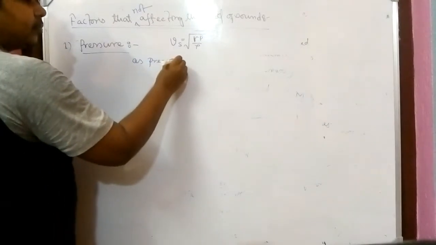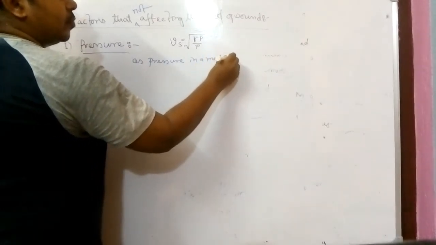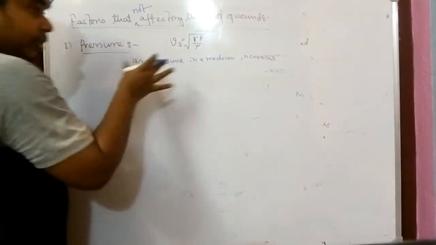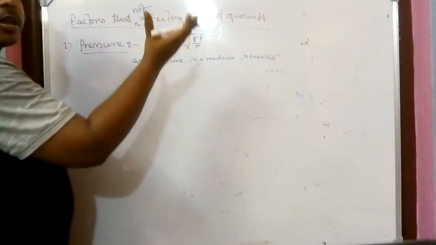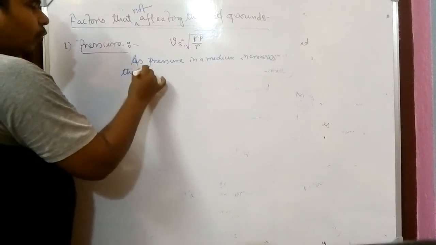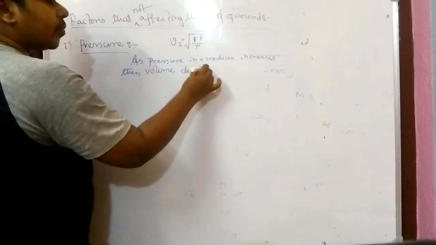But here the twist has come. Simple thing: as pressure in a medium increases, just feel the things whatever I am writing, as the pressure of the medium increases, then volume decreases.